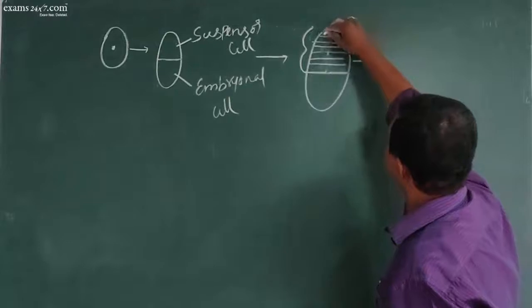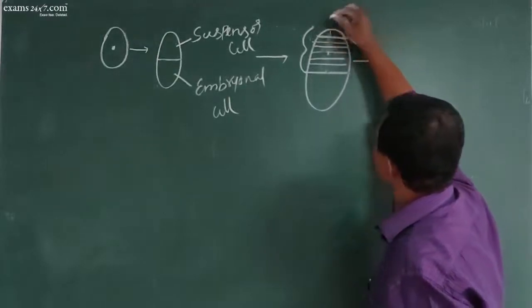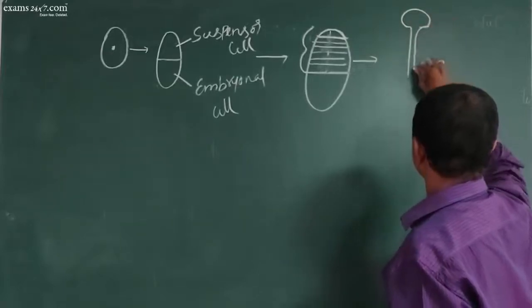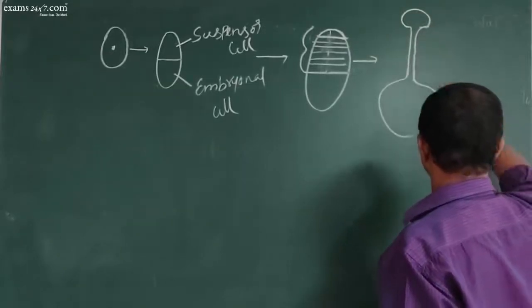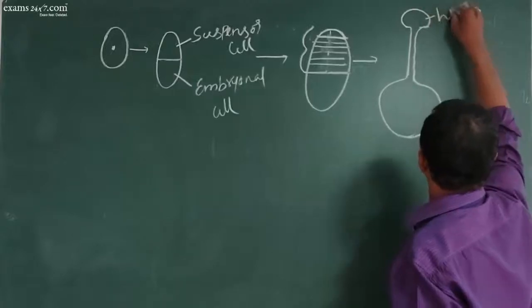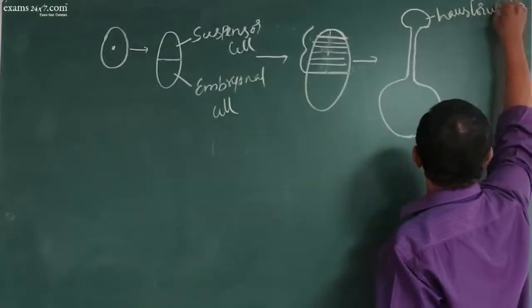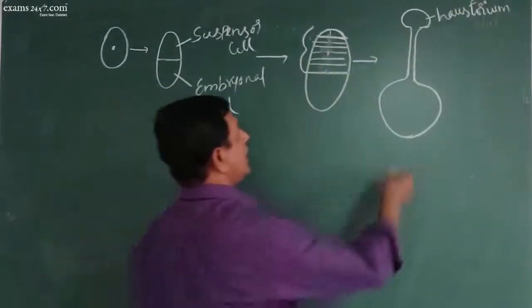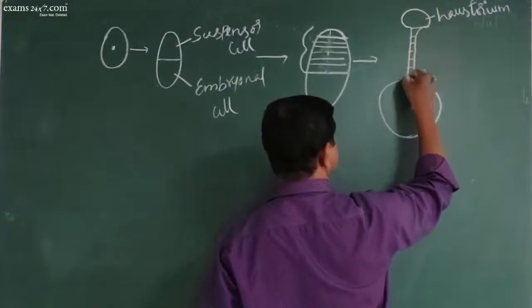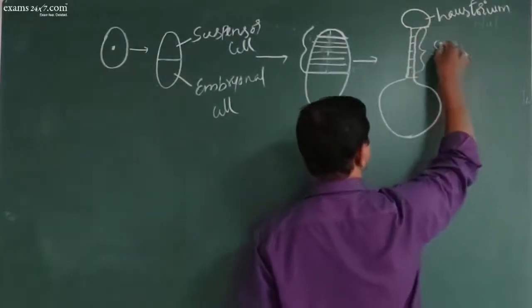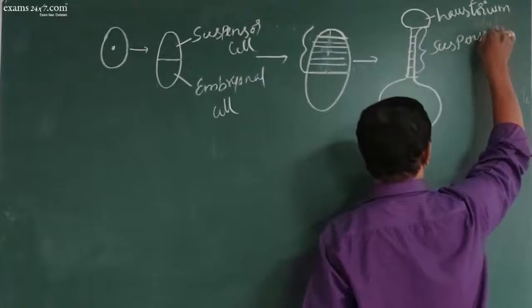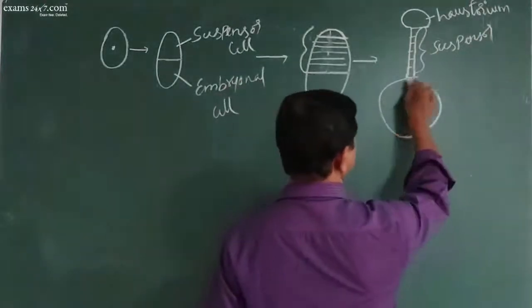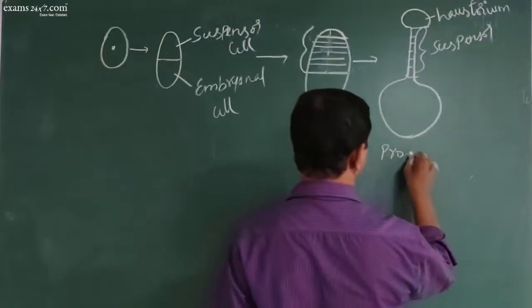So later this terminal cell of the suspensor enlarges and it becomes like this. Now this is called the haustorium, the terminal cell of the suspensor, and this is the multicellular suspensor, a stalk-like structure. Now this develops into embryo. This is small in size, so it is called proembryo.